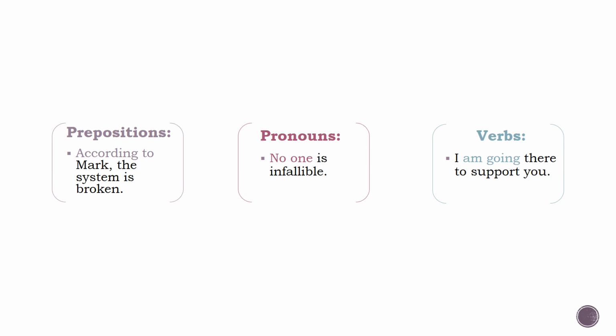About verbs, am going is an example of a phrase functioning as a verb. Only one-word verbs, for example, play and think, in the simple past tense, played, thought, and the simple present tense, plays, thinks, are single words. The rest are phrases that include auxiliary verbs.